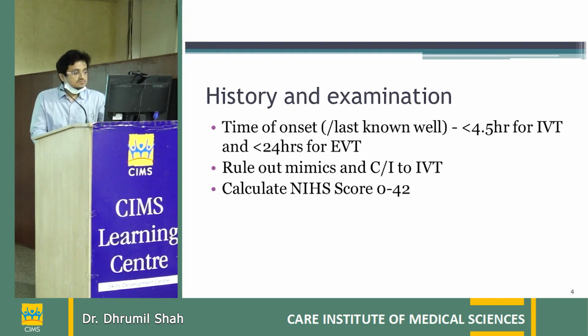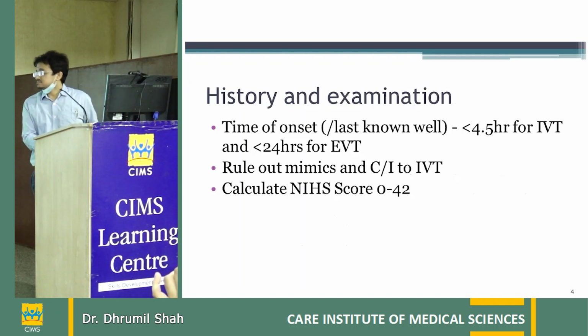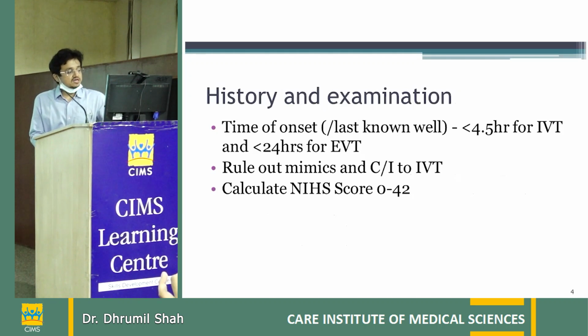So as the patient comes, first there will be history and examination, time of onset or time of last known well. This is the most essential part of the history to determine the time of onset of stroke, because it will lead to the further treatment of stroke, whether the patient has come in less than 4.5 hours or less than 24 hours. So they can be the candidate of thrombolysis or thrombectomy. And we have to rule out mimics and contraindication to IV thrombolysis therapy, and we have to calculate the NIHSS